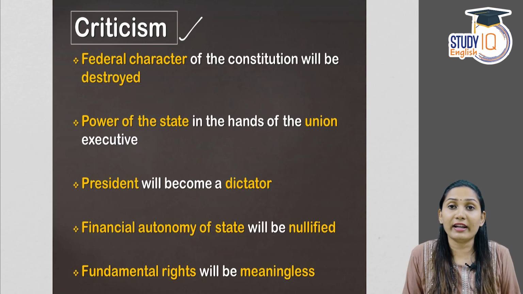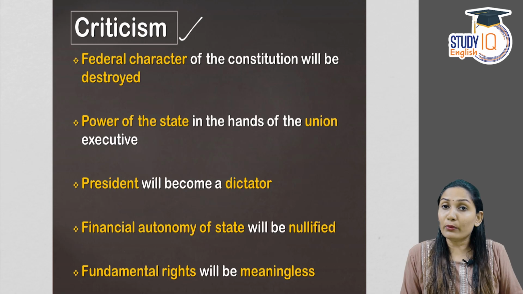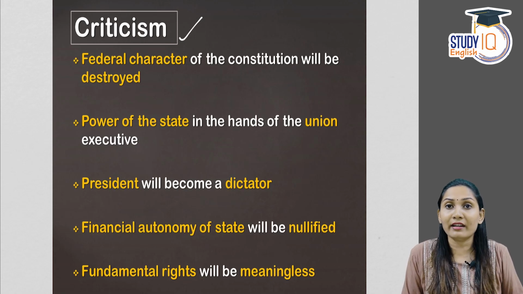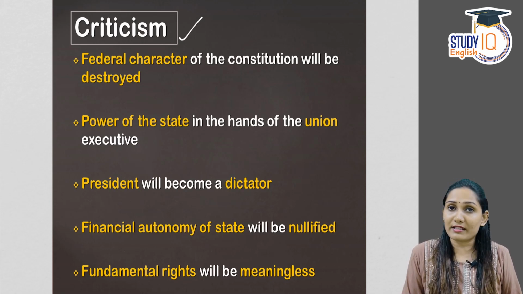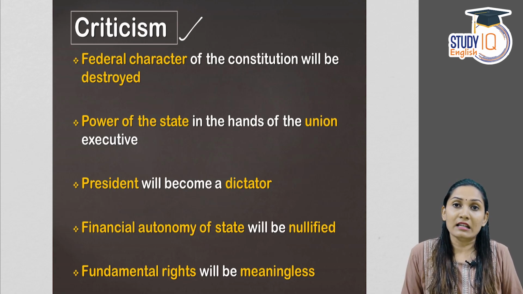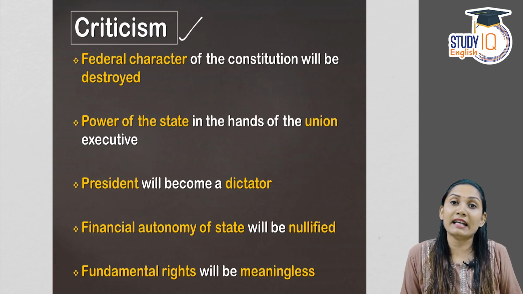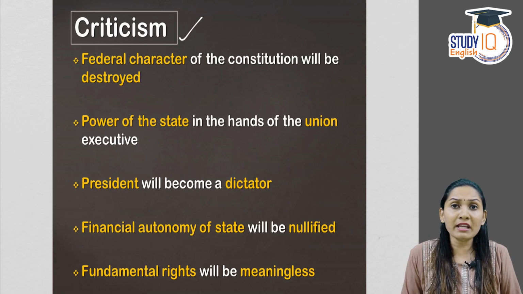Constitution has clearly defined three lists: the union list, the state list and the concurrent list. For the union list, all the subjects falling under it fall within the jurisdiction of the central government, and for the state list, all the subjects falling within the state list come under the state government, and for the concurrent list, both the center and the states can make laws.